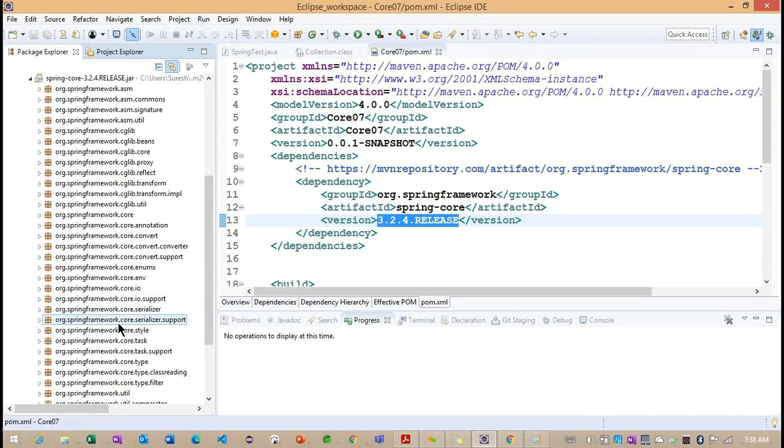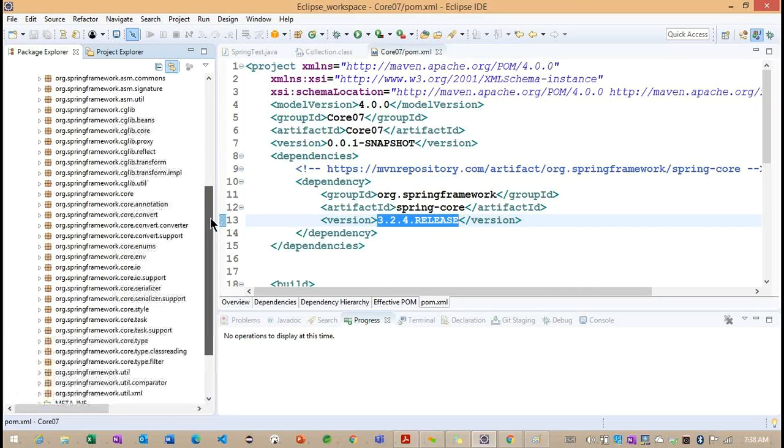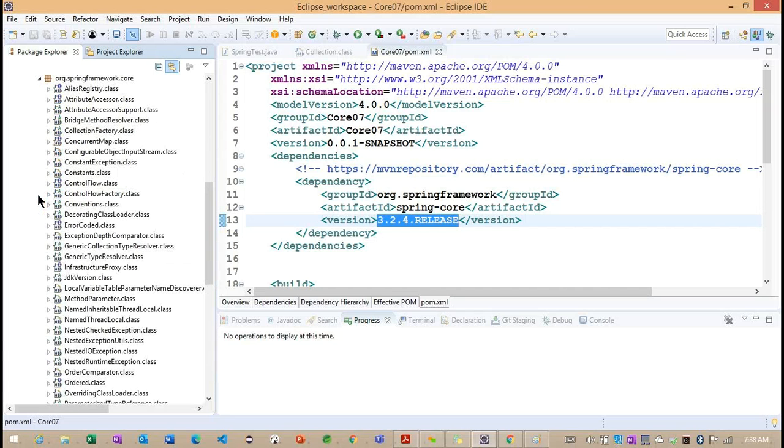Now, what is the information this Spring core will contain here? How many packages are we having? So these are the packages we are having here: Spring framework, ASM, and common signature utils. Getting the point. So we are having different packages here. So we'll see, inside this particular org.springframework.core, these are the classes and interface related information.